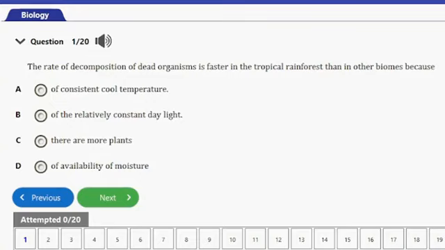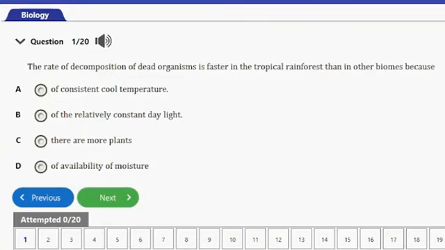It says, the rate of decomposition of dead organisms is faster in the tropical rainforest than in other biomes because A, consistent cool temperature, B, because of the relatively constant daylight, C, because there are more plants, and D, because of availability of moisture.